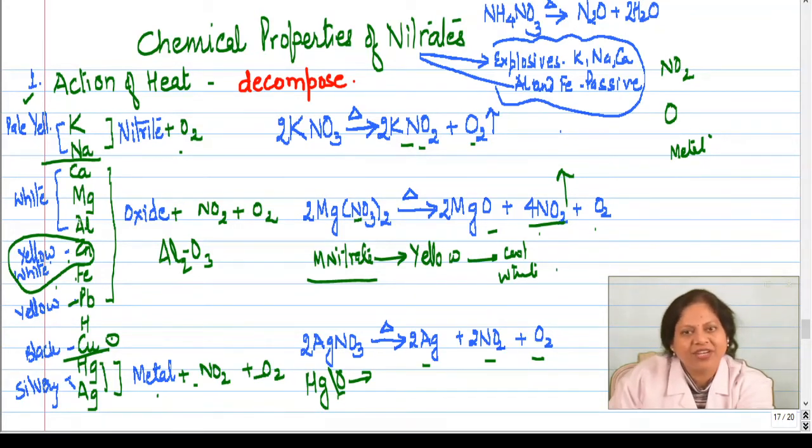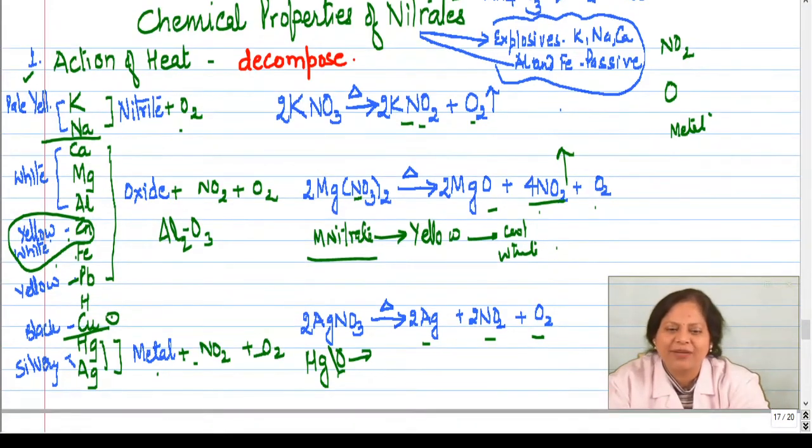Is this clear, children? And whenever you are writing an equation, see that you are writing a balanced and complete reaction. Is this clear? Now this is first.